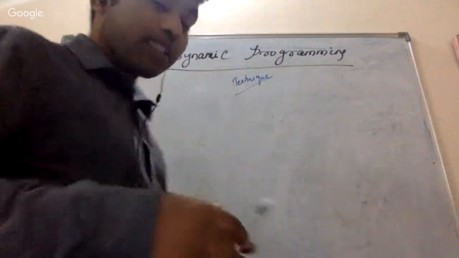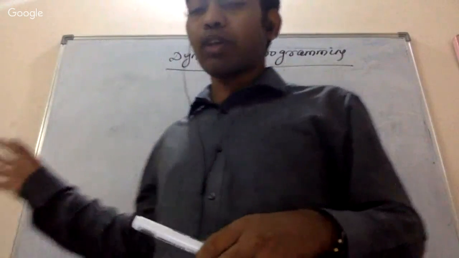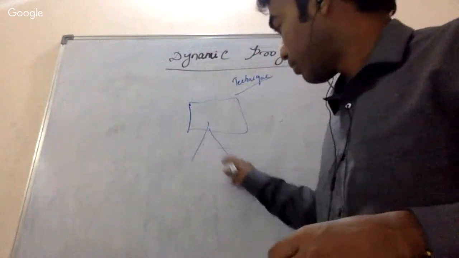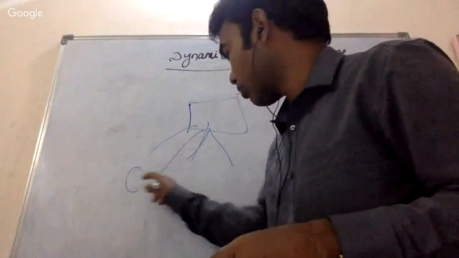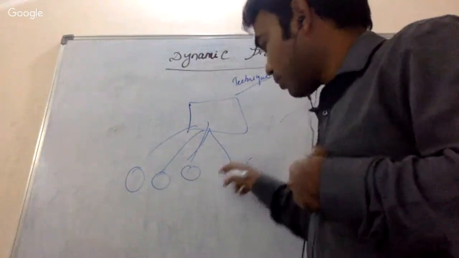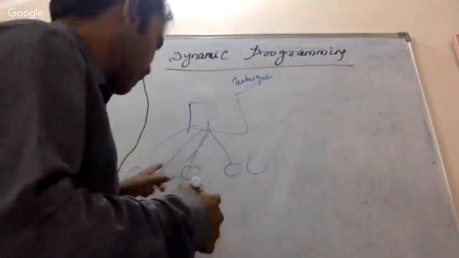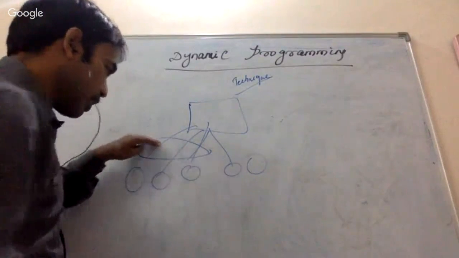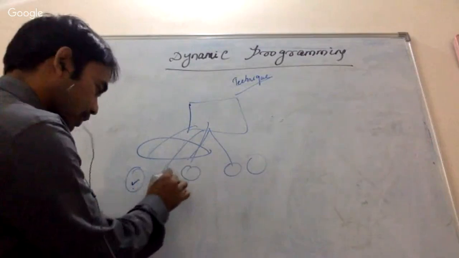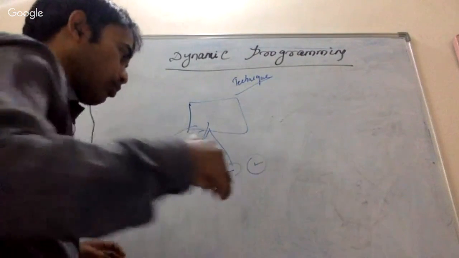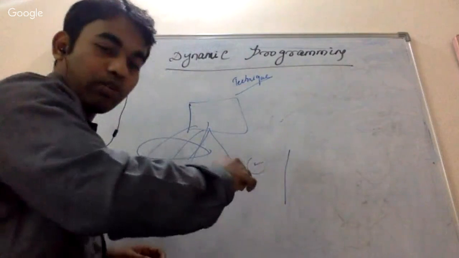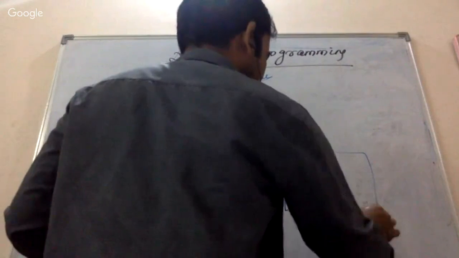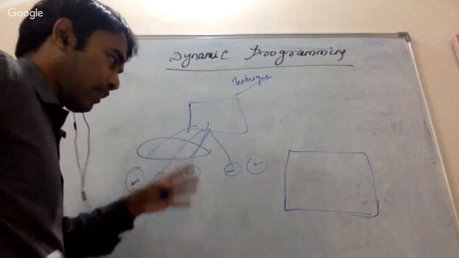So what is dynamic programming? It is a way of solving a complex problem by breaking it down. Suppose a problem is given; we'll break it down into smaller problems. The main part is that whenever we break it into smaller parts and formulate the solution of the bigger problem, we keep in mind the solutions of the small problems. Generally, whenever we solve a dynamic programming problem, a table comes into the picture.